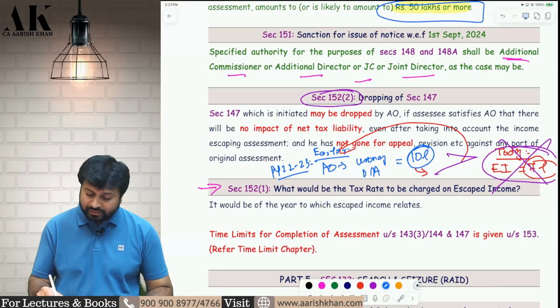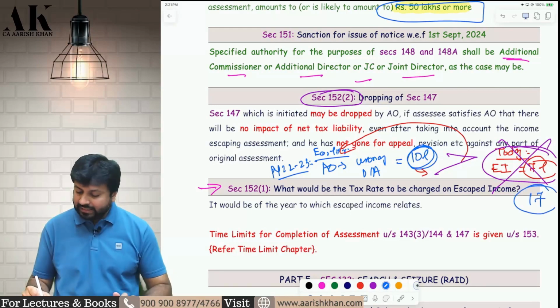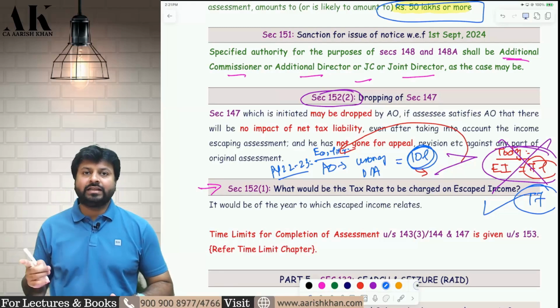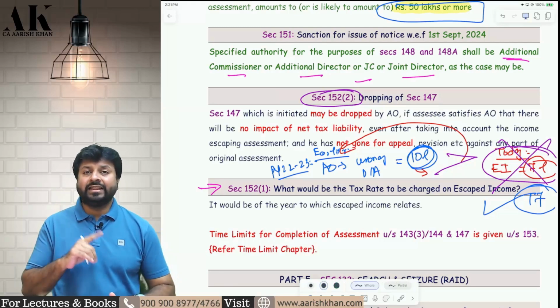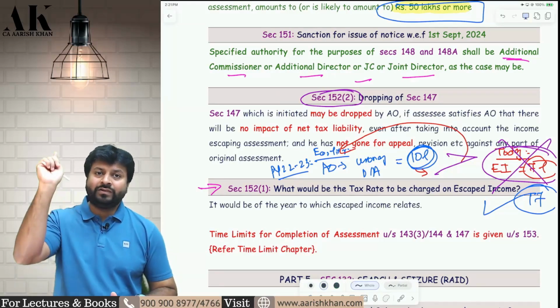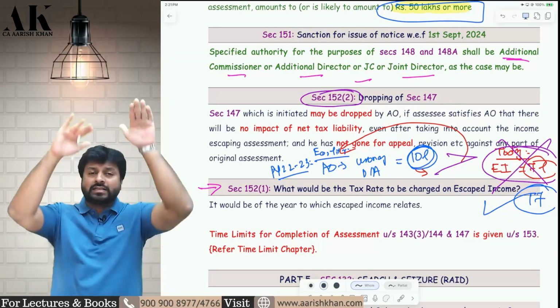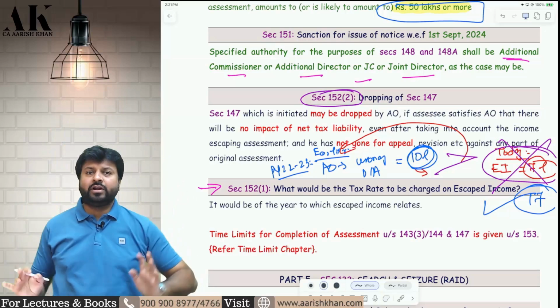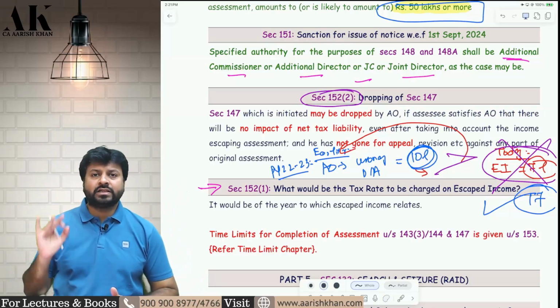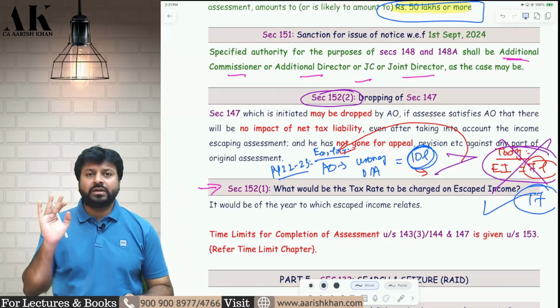But if the wrong disallowance would have been 10 lakh and your escaped income would have been 17 lakh, then AO would not have dropped, because in that case the wrong disallowance is less and the escaped income is more. Therefore the AO will continue with 147. So the rule is very simple. If the wrong disallowance is more and escaped income is less, the assessment will be dropped under 147 as per section 152 subsection 2. I hope it is clear to all of you.